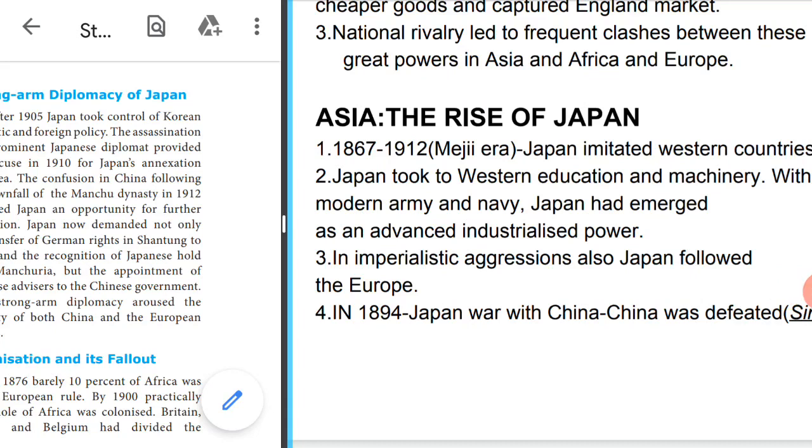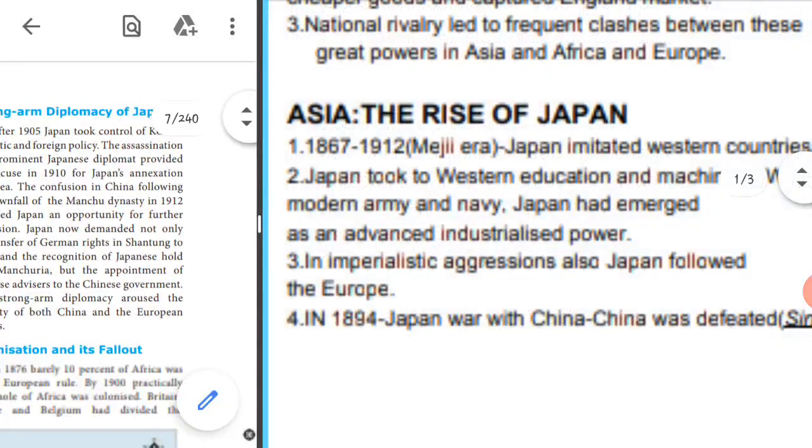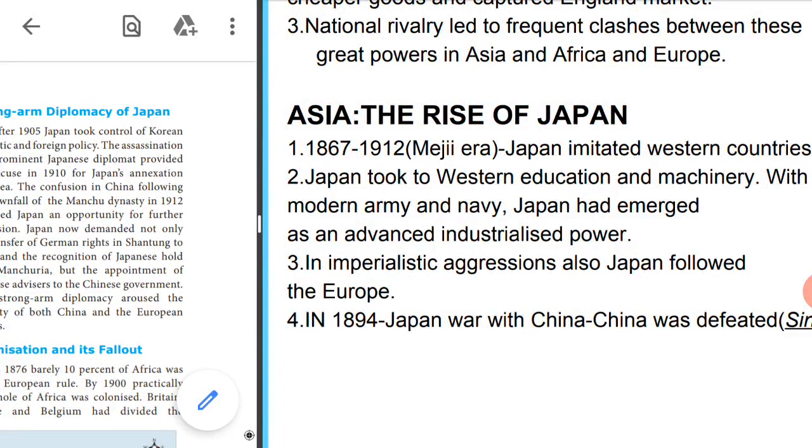So here is what's going to happen in Asia. In 1867 to 1912, which is called the Meiji era, Japan imitated Western countries. Imitated Western countries means it was trying to follow Western countries, that means European countries. So it was following European countries' thoughts.